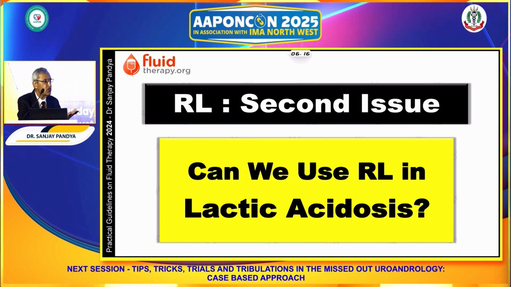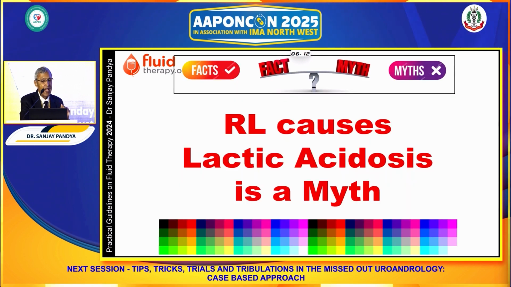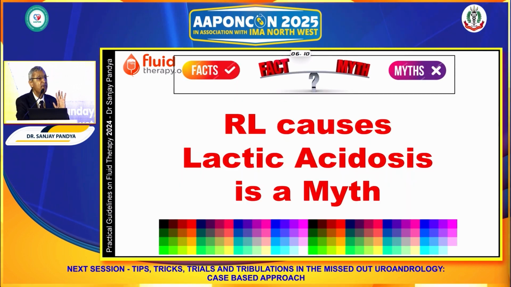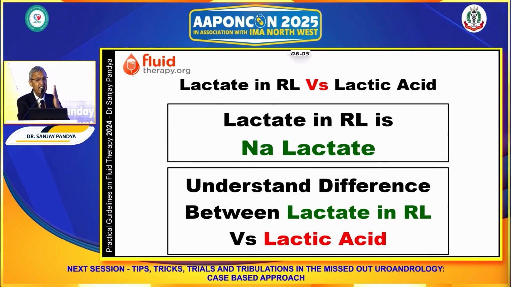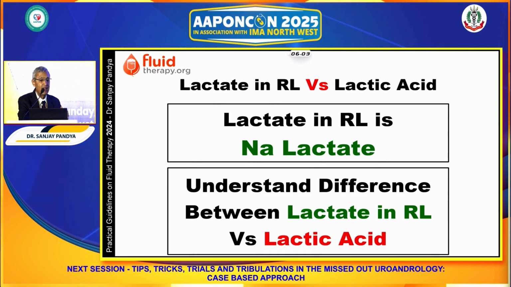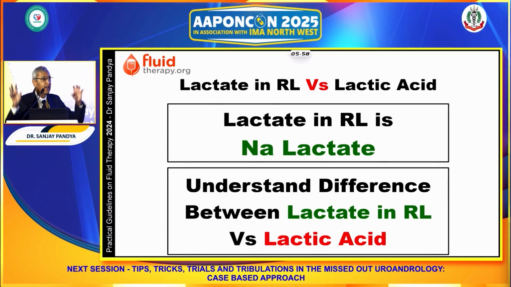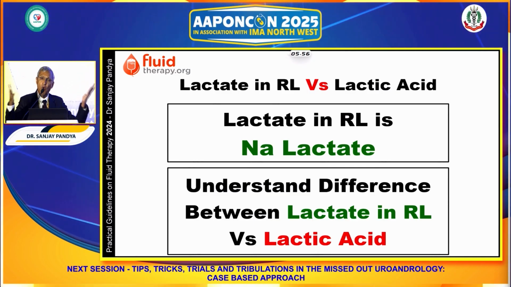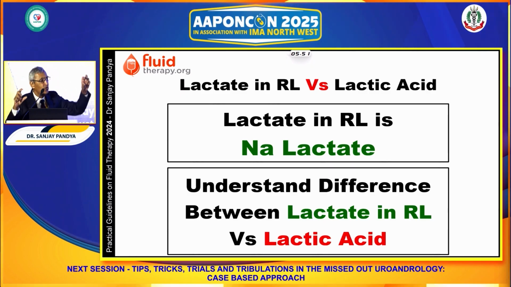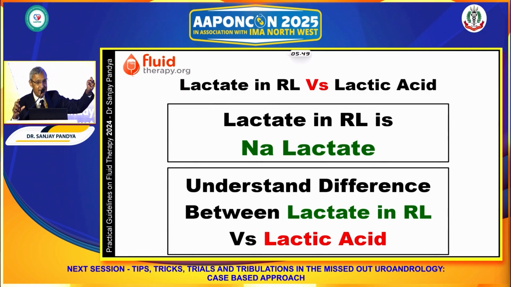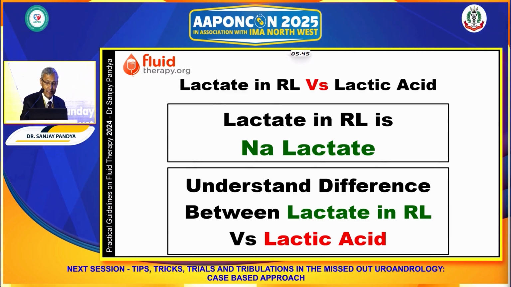But now the second question, Ringer's lactate in lactic acidosis. RL causes lactic acidosis is a myth. Understand the difference. The lactate in RL is sodium lactate. It's not lactic acid. See, it's like normal saline and hydrochloric acid. In both, if you look at the anion, chloride is there. But in normal saline, the cation is sodium, and in HCl, the cation is the H ion.